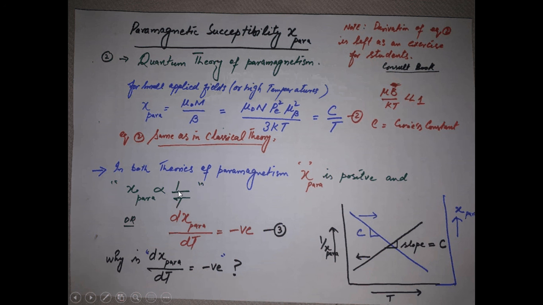In both of the theories, the paramagnetic susceptibility is positive, and it is inversely proportional to the temperature, or in other words, the temperature coefficient of the paramagnetic susceptibility is negative. Here you can see it is drawn. This blue line is for the right vertical axis, and this black line is for the left vertical axis. The slope of this curve, you can see, is the constant C, the Curie's constant.